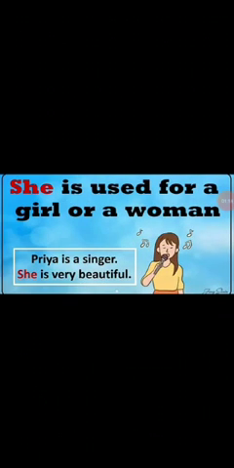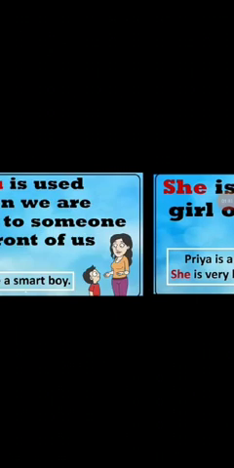Next, she. The pronoun she is used for a girl or a woman. For example, Priya is a singer. Priya is very beautiful. Repeatedly Priya, Priya, Priya we have to use, so instead of Priya we use the pronoun she. Priya is a singer. She is very beautiful. Here she refers to Priya.